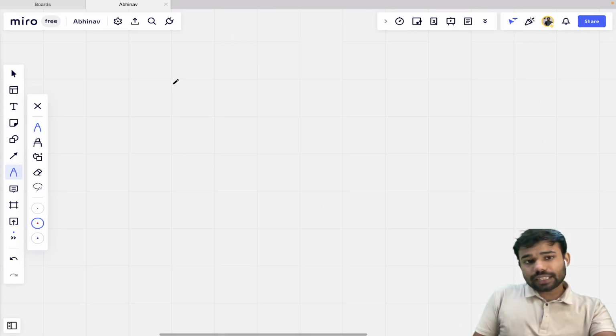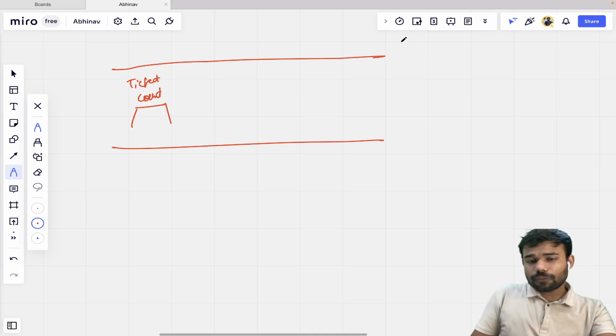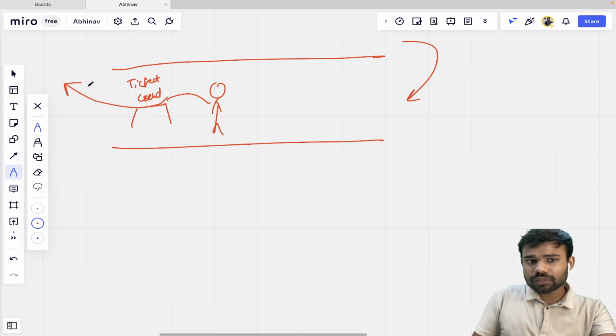Let's say this is a ticket counter. The first person who enters this ticket counter will first get a ticket and will first move to the movie hall. The second person will get the ticket second, then the movie hall.